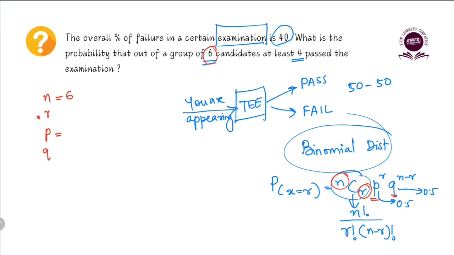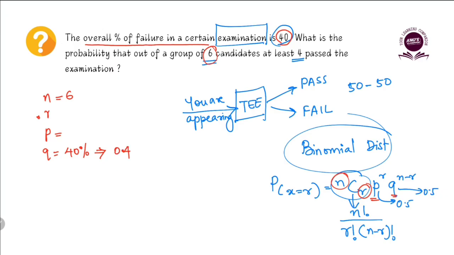It is not. Why? Because the overall percentage of failure is 40. It is not 50%. That means out of 100 people attending this particular examination, 60 people are passing. So it is not a pure 50% chance here. So the probability of failure is 40%. So that is, Q is 40%. We are told that is nothing but 0.4.